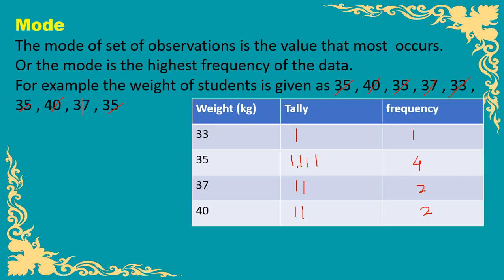That means the highest number of times, 35 appears in the data. So the mode is the highest frequency, and the highest frequency is 4. For the highest frequency the weight is 35, so mode is equal to 35 kg.